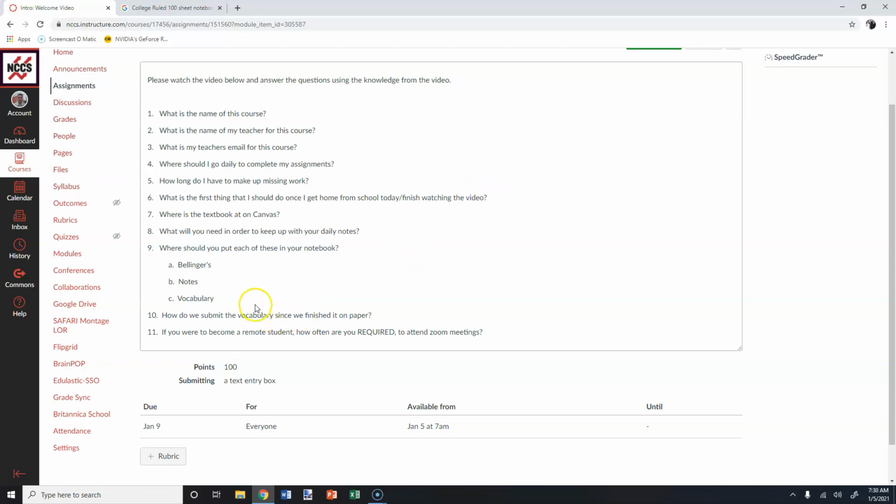All right. Now, where should you put each of these things in your notebook? Your bell ringers, those are going to go at the beginning of each day. So, for example, we're going to start with Chapter 1, Section 1, because we will be following along with the Civics book as we're teaching. Chapter 1, Section 1 goes at the top. Below it will go your bell ringer. Below that will be your notes. Okay, that's how you should set up each day of your notes.